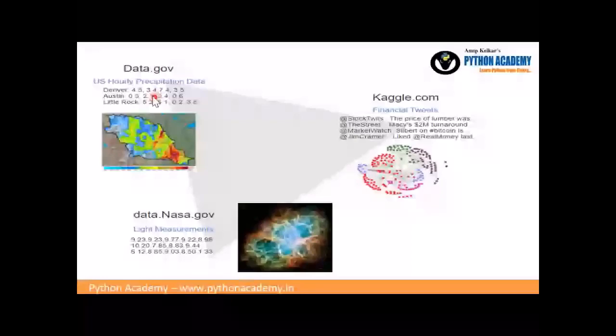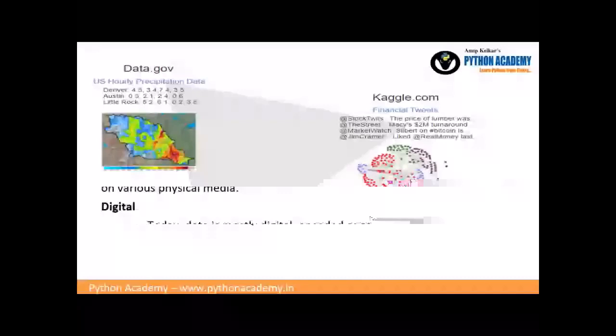Now, if I go to data.nasa.gov, obviously NASA has different measures to calculate. These are the light measurements. It is actually a light year calculation, how far a particular object is from the Earth, and they have different data on that. So you can see there is a variety of data when you consume it. It depends on how you consume and how you show, store or visualize it.